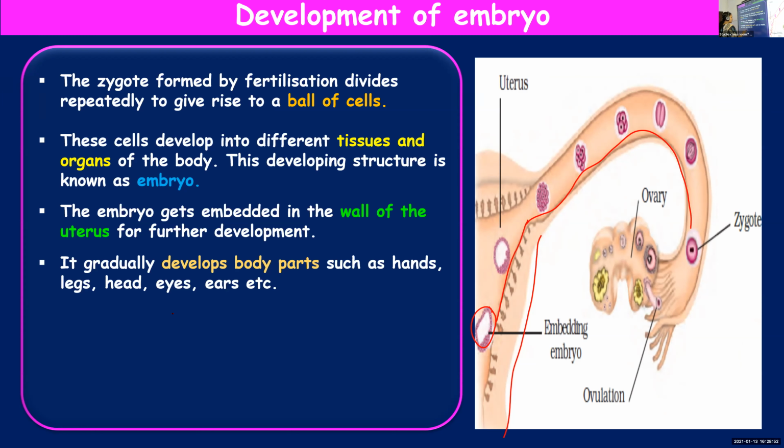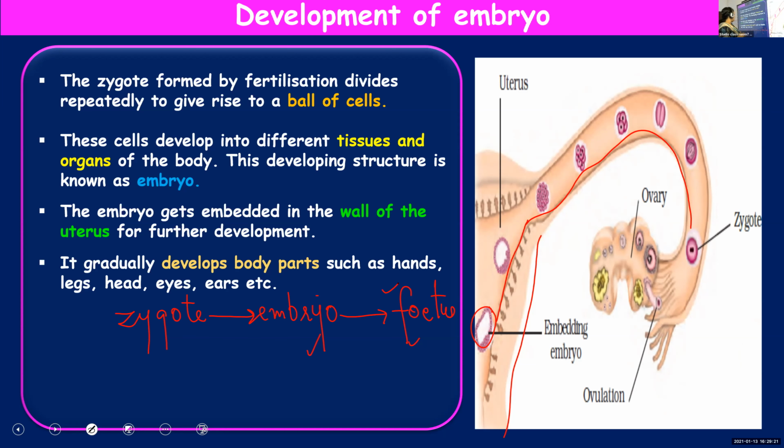Zygote will change into embryo. Zygote is a single cell, embryo is multicellular. Then it forms a fetus. Embryo and fetus both are multicellular. But the main difference is that in an embryo, we cannot make out the body parts, but in a fetus, you can distinguish the body parts. It gets the shape of a human baby.